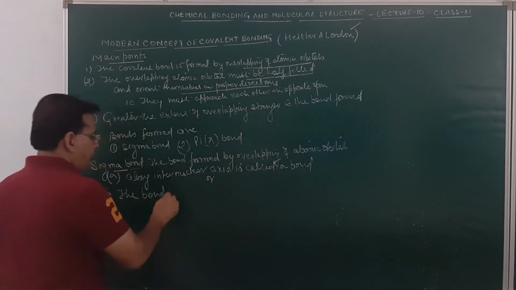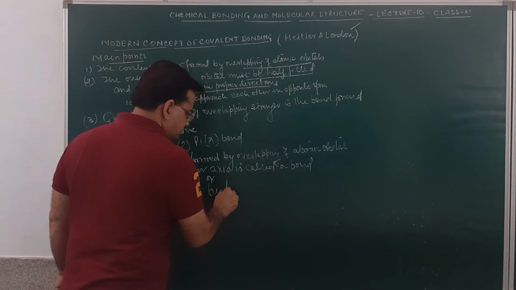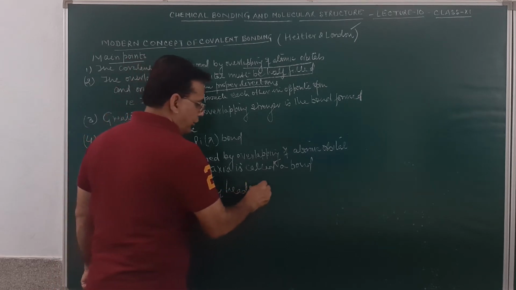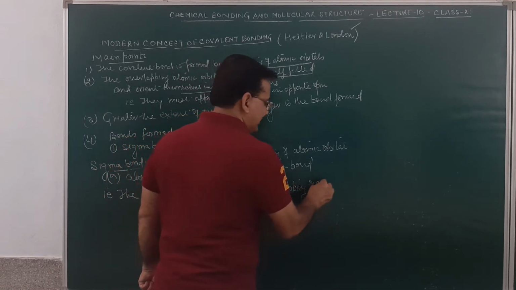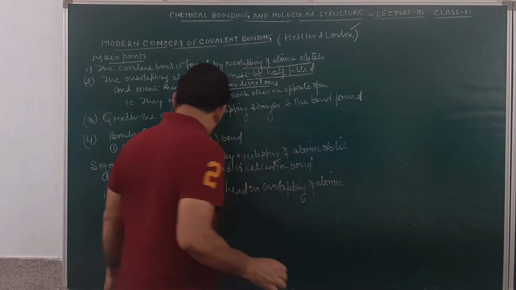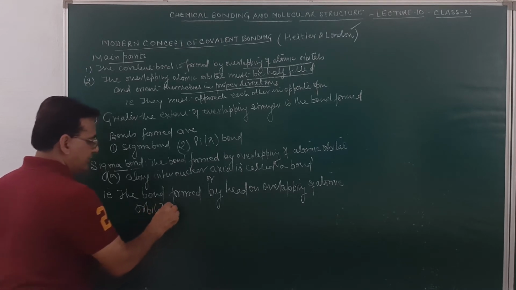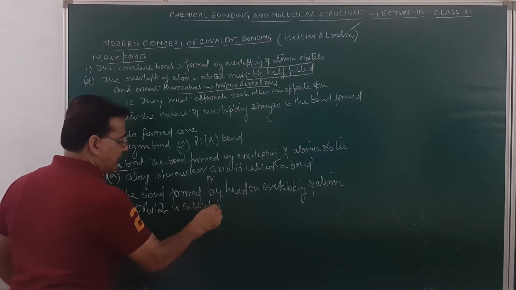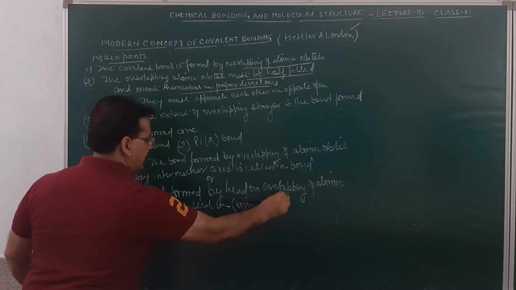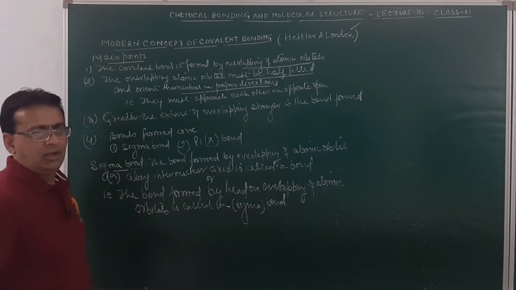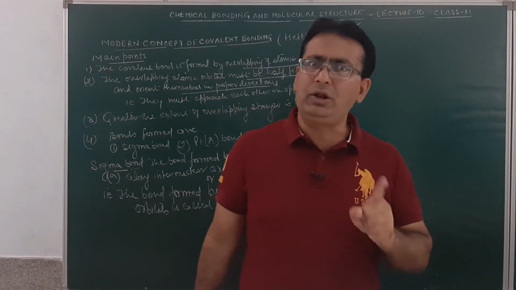Or the bond formed by head-on overlapping of atomic orbitals is called sigma bond. Am I clear, student? It's called a sigma bond. Now, I again repeat, it is formed by the overlapping of atomic orbitals.